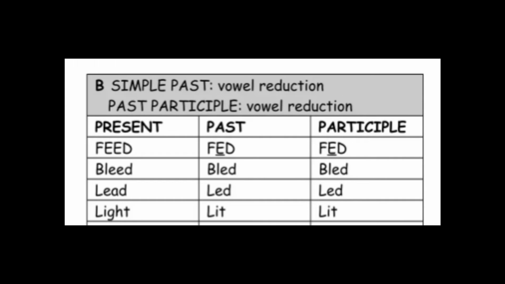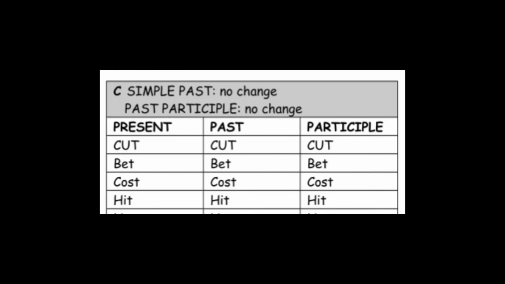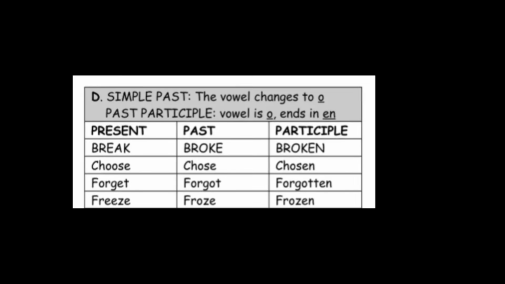Past participle, vowel reduction. For example, fed, fed, bled, bled, led, led, lit, lit. Simple past, no change. Past participle, no change. Cut, cut, bet, bet, cost, cost, hit, hit.